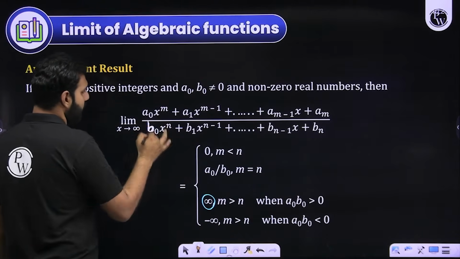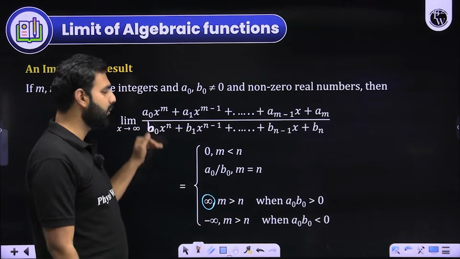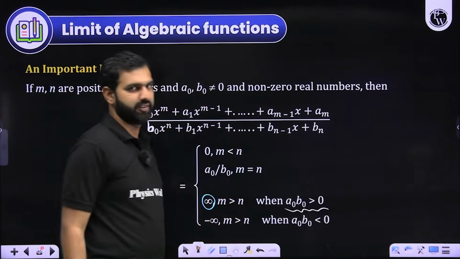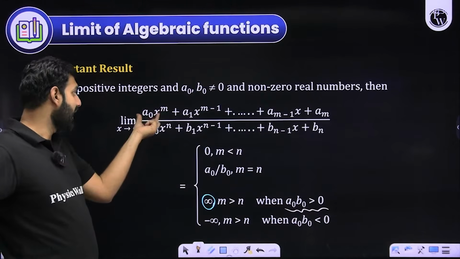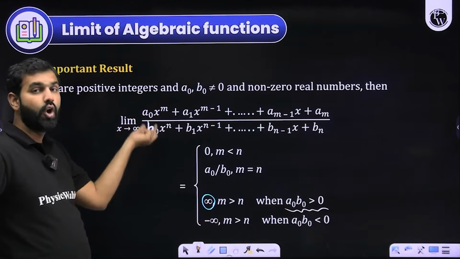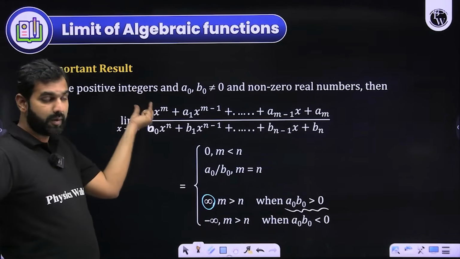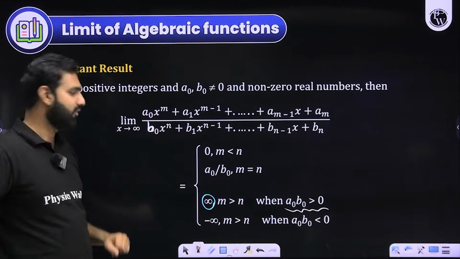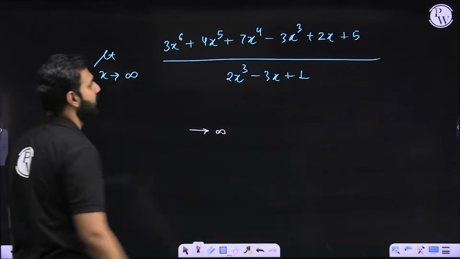This is b naught. So what you need to understand is whenever a naught and b naught both are positive or both are negative, which means their product should be positive, if the coefficients of the highest degree terms are either both positive or both negative, in that case, please remember, if the numerator's polynomial degree is greater than the denominator's polynomial degree, the limit is always infinity. So instead of evaluating it, you can always say the answer is infinity.